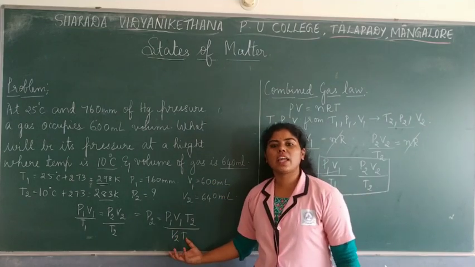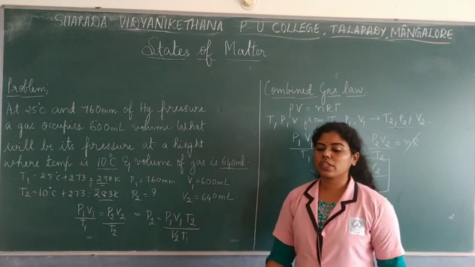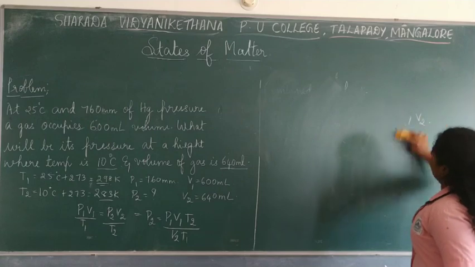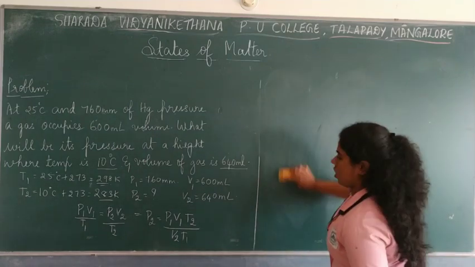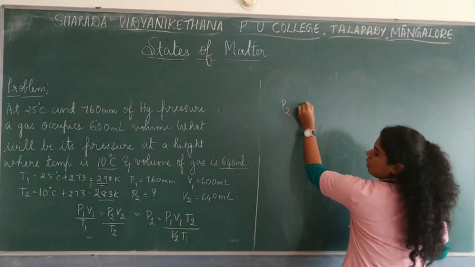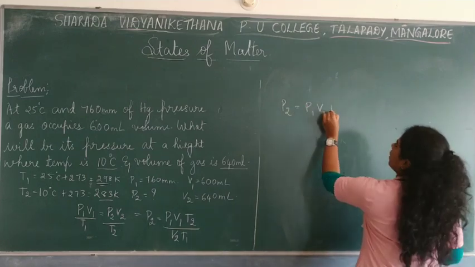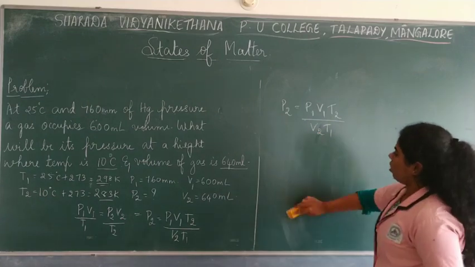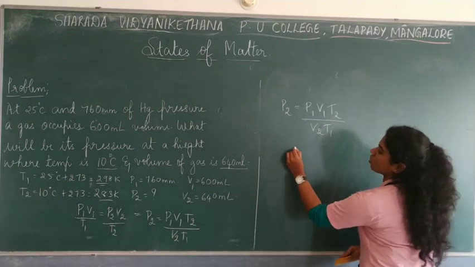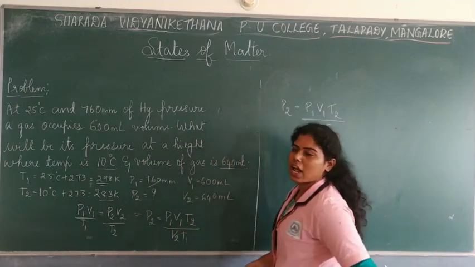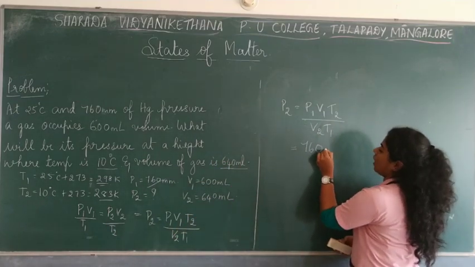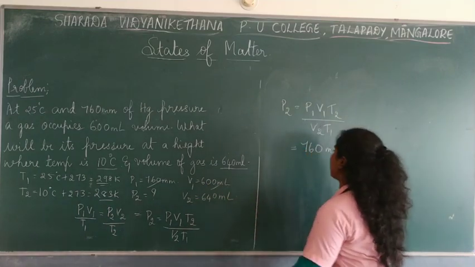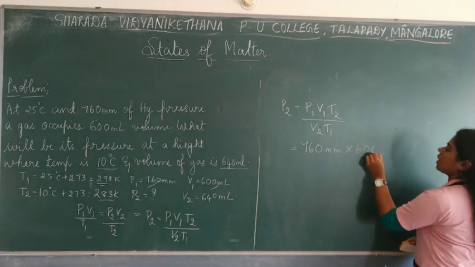Now simple, once you have got the equation, what do you have to do? You have to substitute the values, right? So you have P2 is equal to P1 V1 T2 divided by V2 into T1. Now substitute the values. P1 is how much? It is given 760 mm. Then V1 is 600 ml.